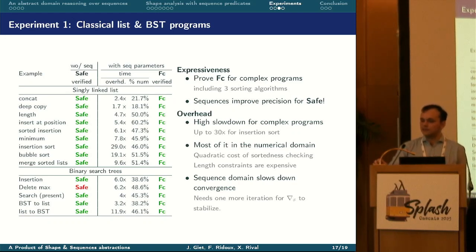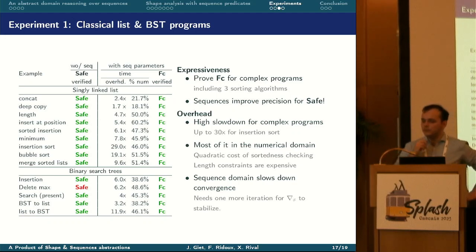Moreover, we observed that adding sequence parameters improves the precision of the analysis to establish preservation of invariant in the case of deleting the maximum element of a binary search tree. Regarding the cost of the analysis, we show in the third column the overhead of the analysis. We observe that the analysis takes between 5 times and 10 times the time of the baseline analysis, that is to say without sequence parameters. And for complex programs such as insertion sort, the overhead is much stronger, up to 30 times.